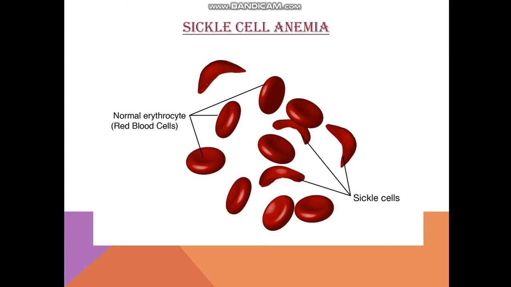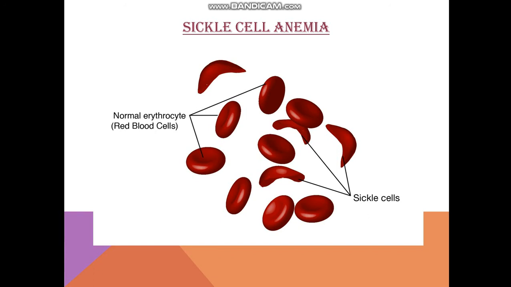Yes. So coming to the cause, you can see here the normal RBCs are round in shape, but a few RBCs are sickle shaped. So this is the main cause. It is an autosomal hereditary disease, where the hemoglobin of the RBC turns sickle shaped, and because of this the whole RBC turns sickle shaped and they clog the arteries.